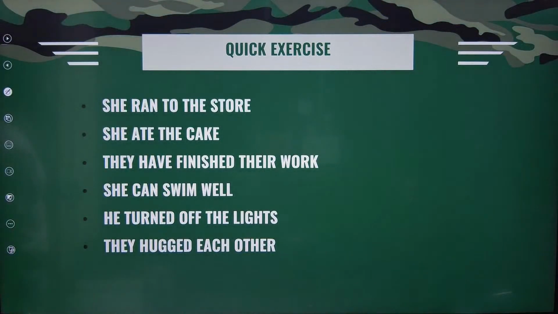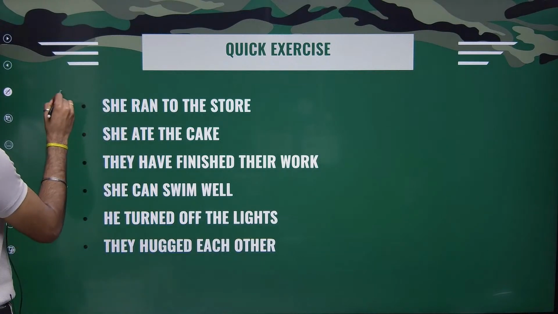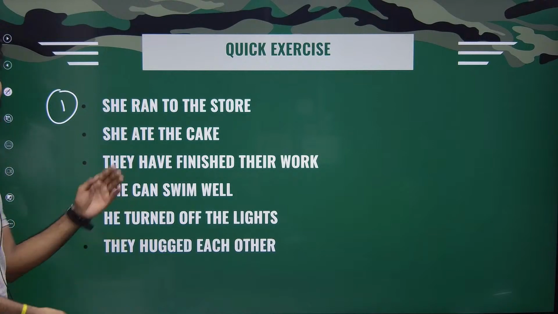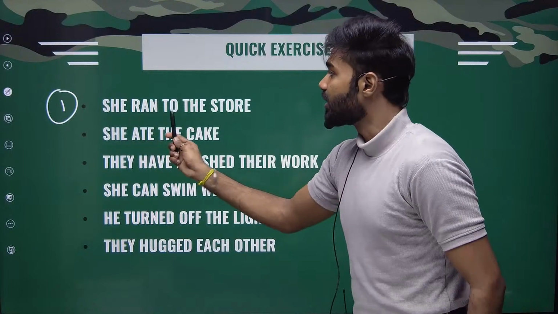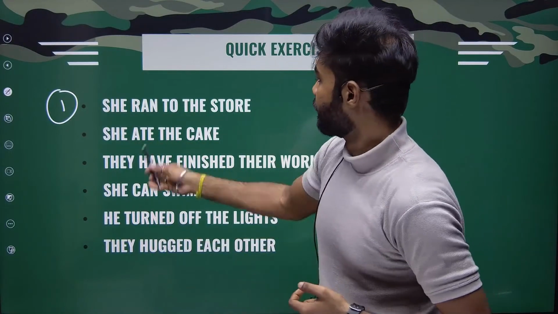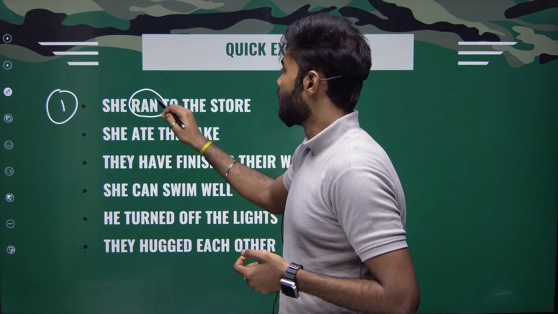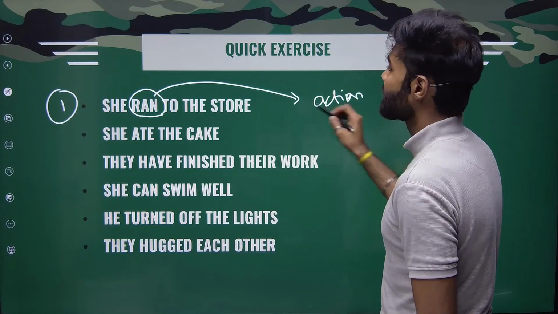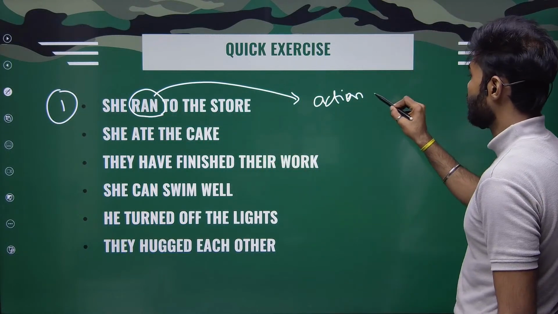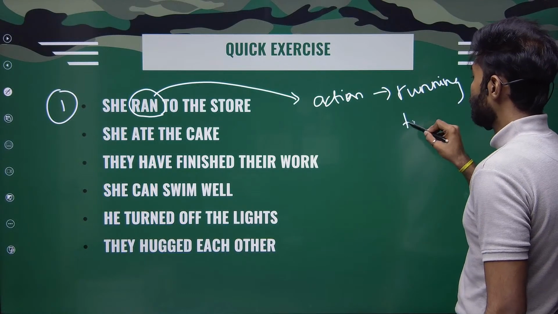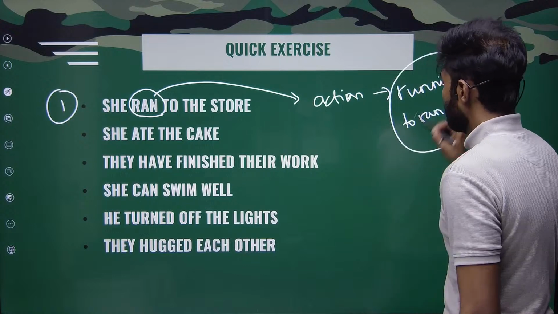A quick exercise. First example. She ran to the store. Try to identify the action here in this first sentence. She ran to the store. In this sentence, where is the action? Ran is an action. What is the base form of this word? Running. What is the action here? She is running, or to run. Action.